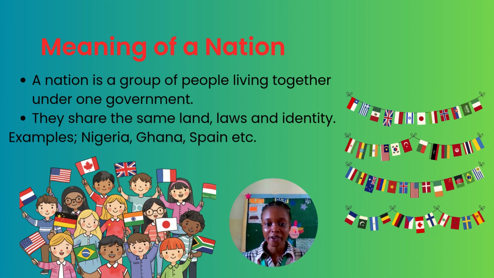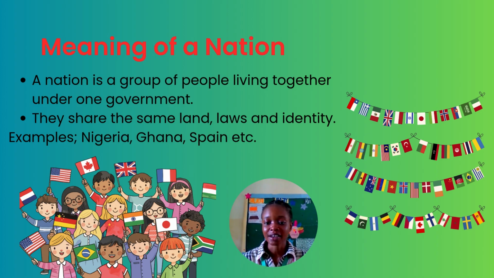Examples are Nigeria, Ghana, Spain, Morocco, Algeria, and many more. Like in Nigeria here, we live under the same government. We have one president. We are governed by one particular constitution. We live under one particular land. So we are referred to as a what? A nation, because of those various characteristics.